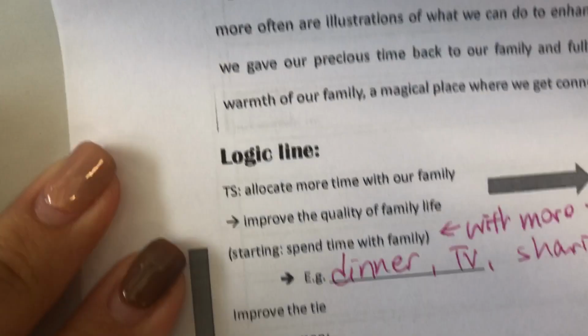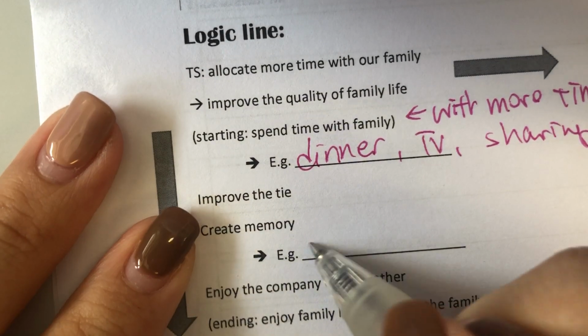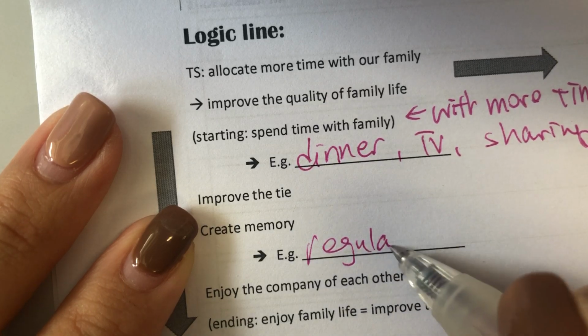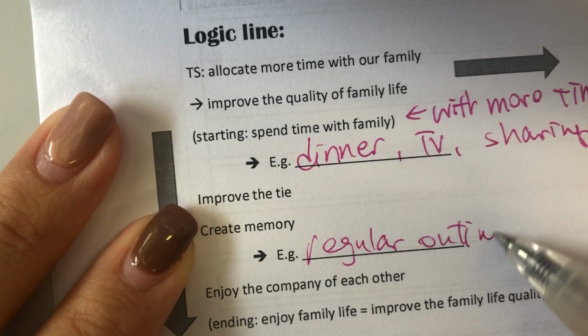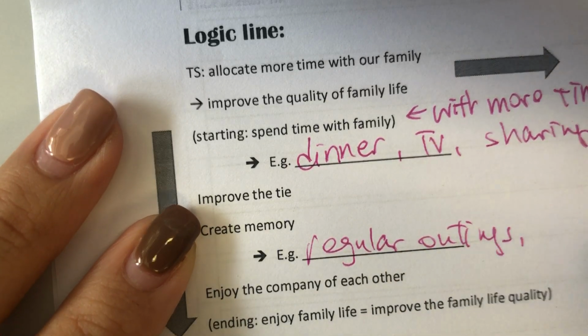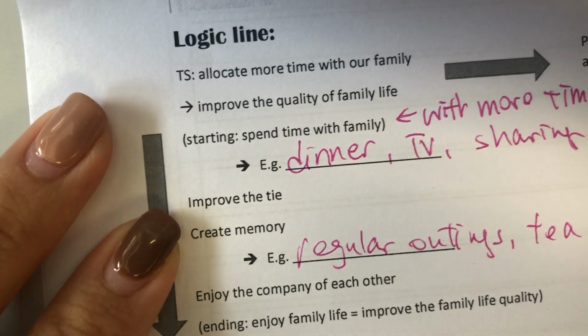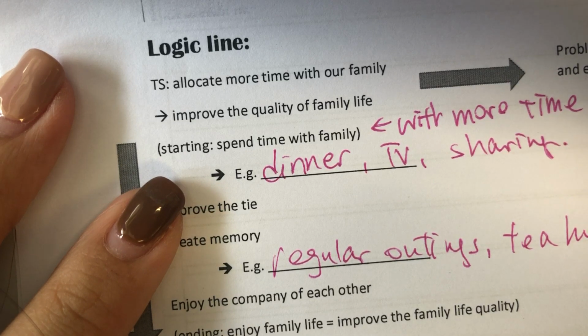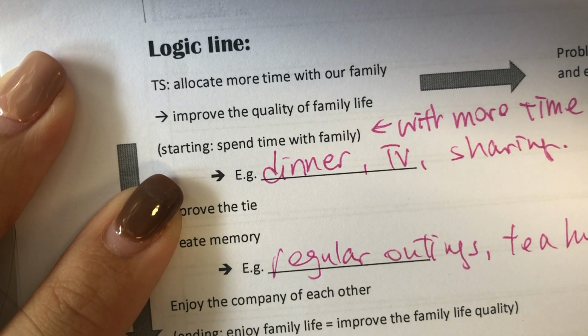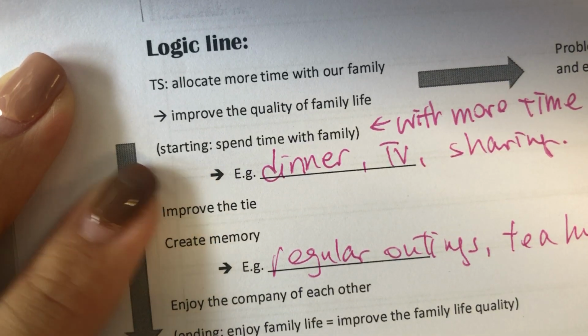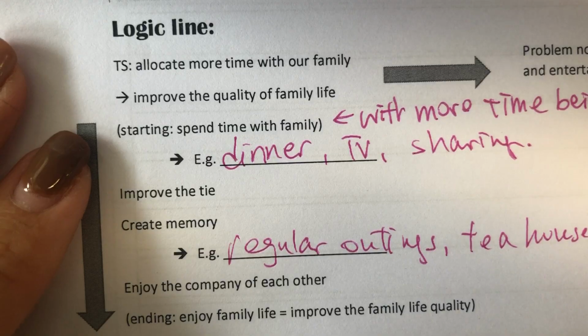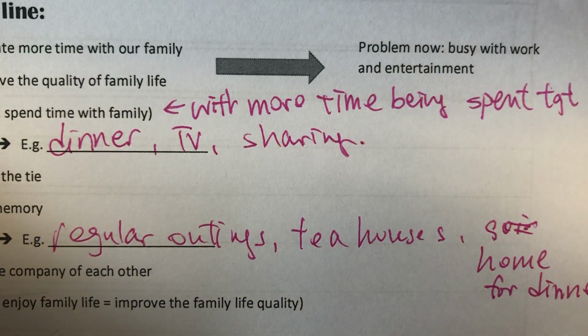So the example here is regular outings and then tea houses and then go home for dinner. Again, as I said, the grammar part is not the most important. I focus on the idea part.